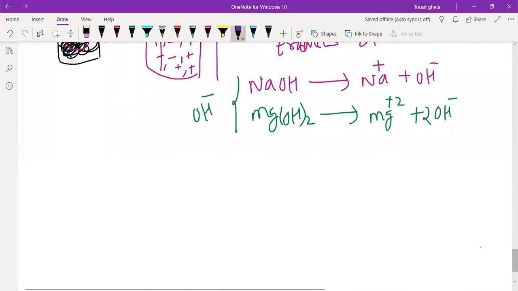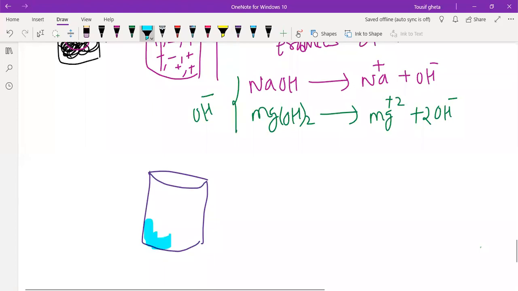If I take one beaker, in the beaker I will take water, and I will add hydrochloric acid. Correct? I will add hydrochloric acid.